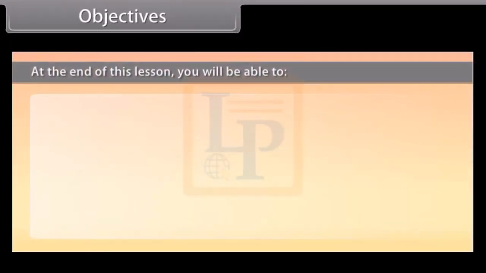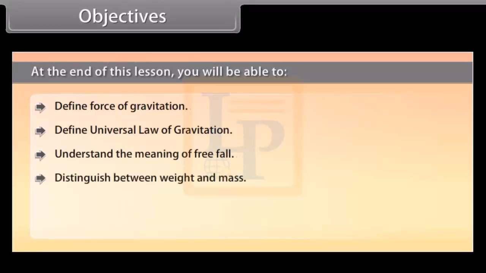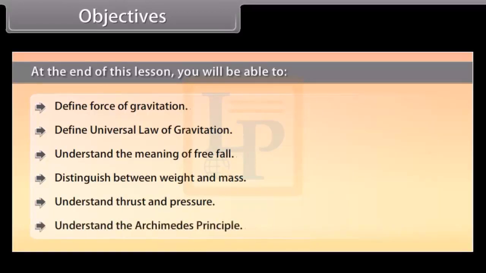Objectives. At the end of this lesson, you'll be able to define force of gravitation, define the universal law of gravitation, understand the meaning of free fall, distinguish between weight and mass, understand thrust and pressure, and understand the Archimedes principle.